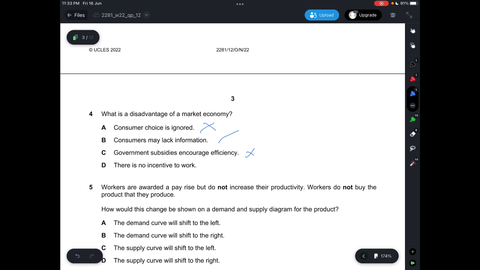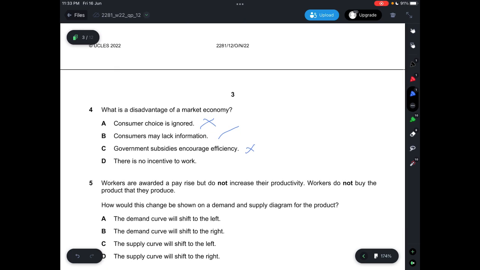D says there's no incentive to work, which is incorrect because first of all, in a market economy, there's competition. When there's competition, people would work harder to earn more money. If it's a mixed economy, that means some goods will be provided by the public sector and also the private sector. Assuming some of the goods are provided by the public sector and the government intervenes in the private sector with maximum prices, minimum prices and so on, then yes, there may be no incentive to work. For example, if the government decides to increase income taxes, people would feel, what's the point of working when you take so much of my money away?